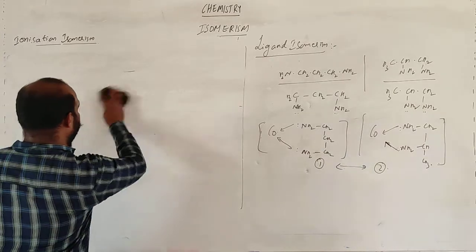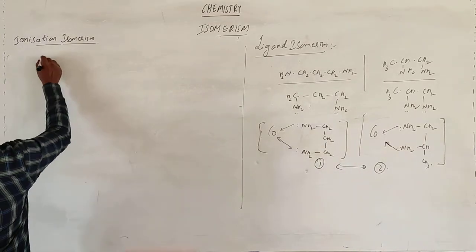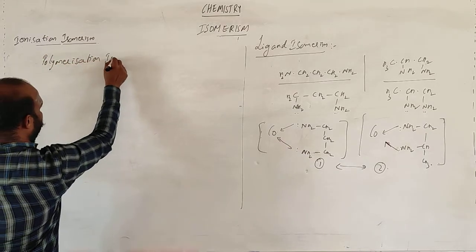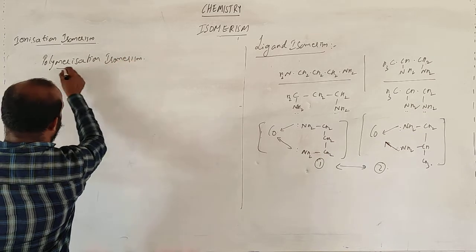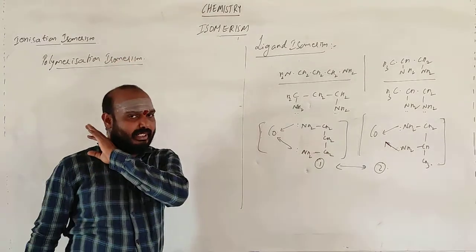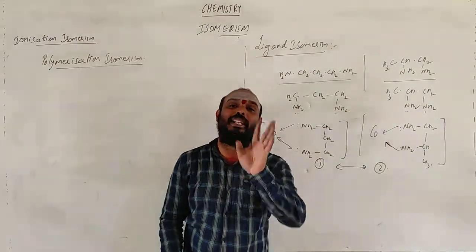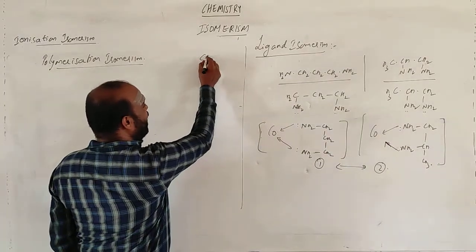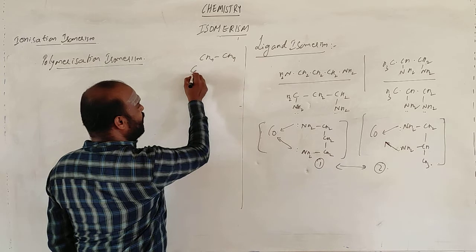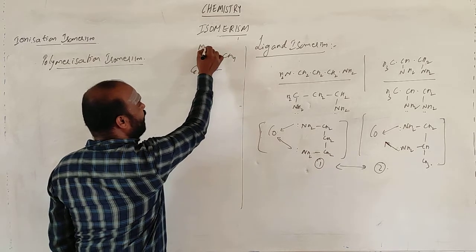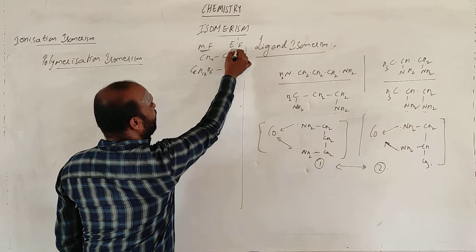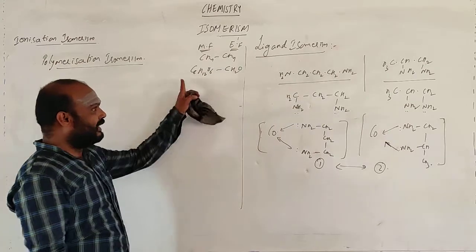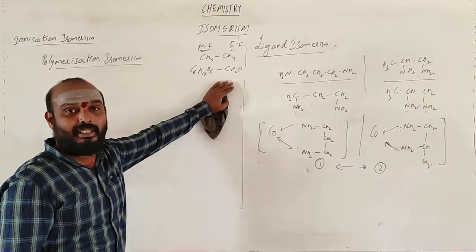Let me take one more, the last isomerism, polymerization isomerism. Basically this does not have the same molecular formula, but the empirical formula is the same. What is meant by empirical formula? Suppose I write CH4, the empirical formula is CH4 only. Suppose I write C6H12O6, this is the molecular formula. The empirical formula will become CH2O. The simple way of writing the molecular formula is called the empirical formula.